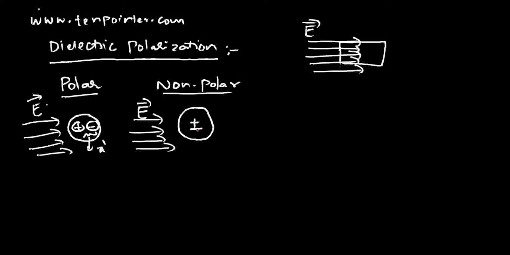they are slightly displaced. Like if you consider this case where there was no initial displacement between the centers of positive and negative charges, when strong electric field is applied onto this type of dielectric molecules, then the centers of positive and negative charges are slightly displaced. So positive charges move along the field and negative charges move against the field. Say these charges are Q, and if the displacement between the charges is d, we also talk about the dipole moment, small p, that can be found out as the product of the charge and the displacement between the molecules.